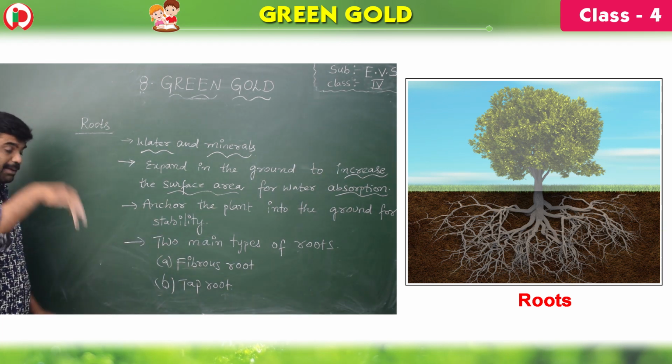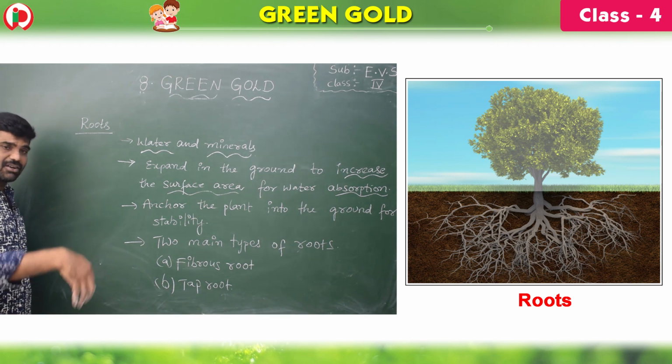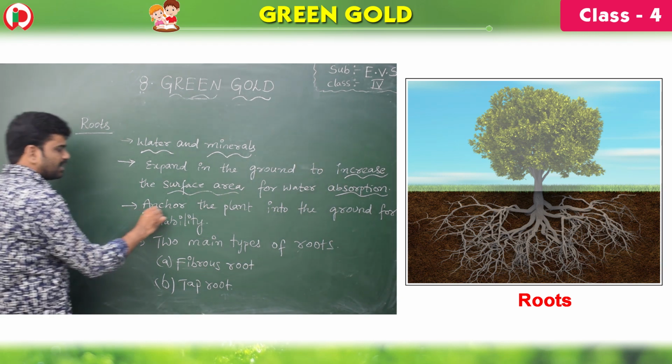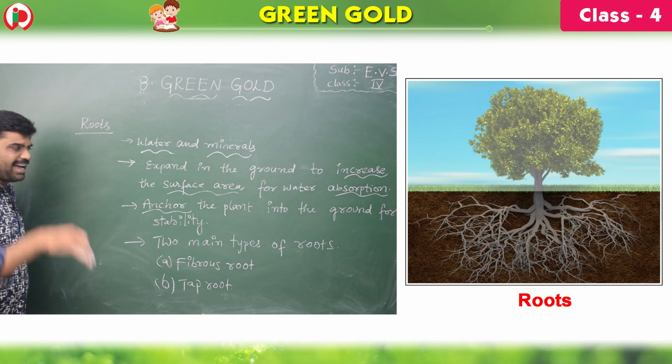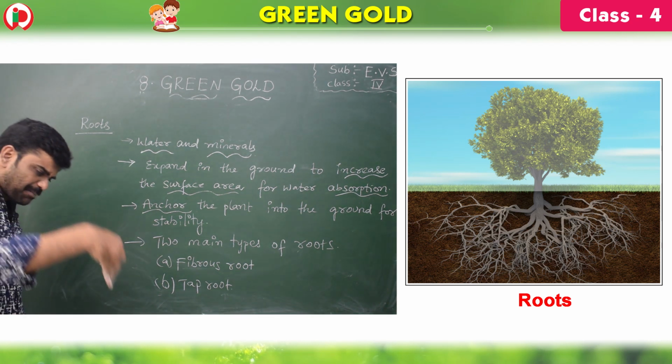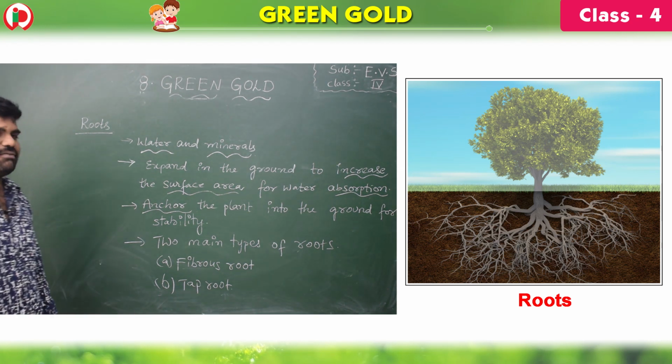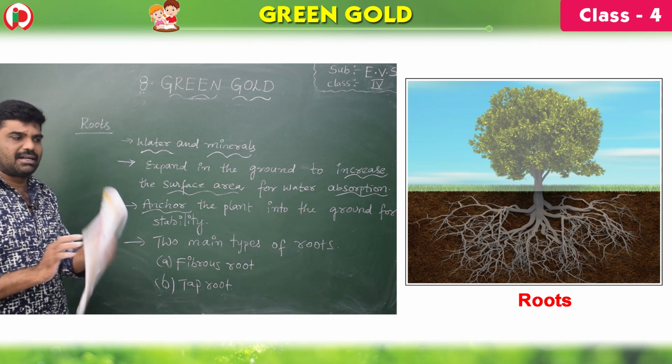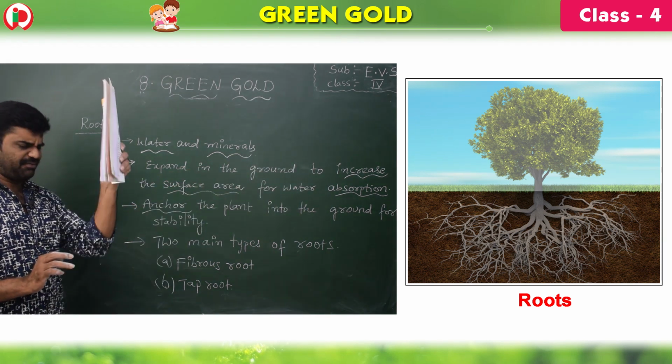Next one, the plant is fixed into the soil, into the ground, through roots only. That is called anchoring. They anchor the plant into the ground. They fix the plant into the ground for stability. See, plants can't move from one place to another place. They are fixed.